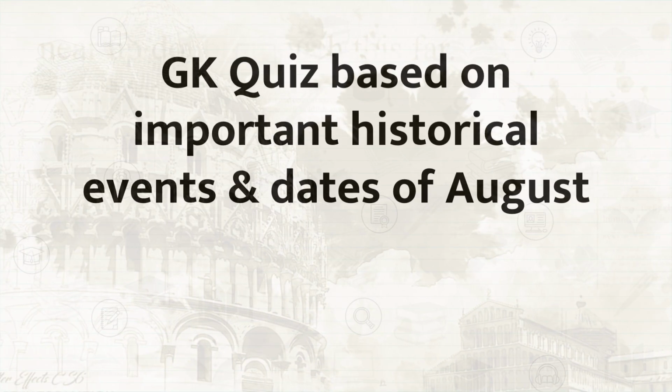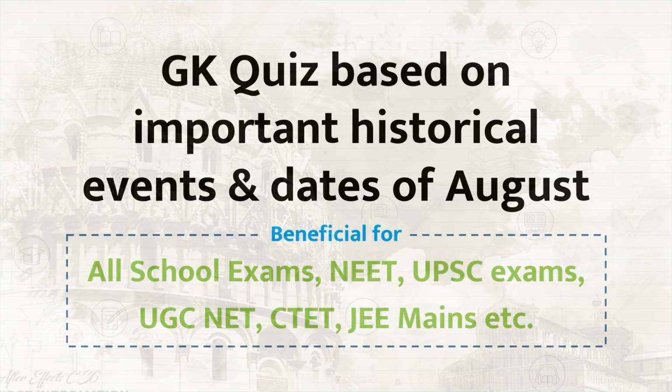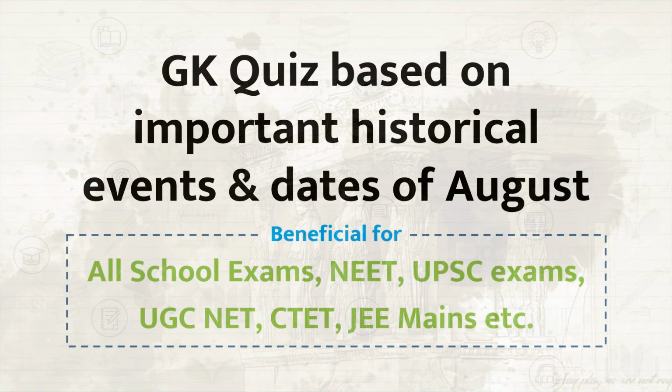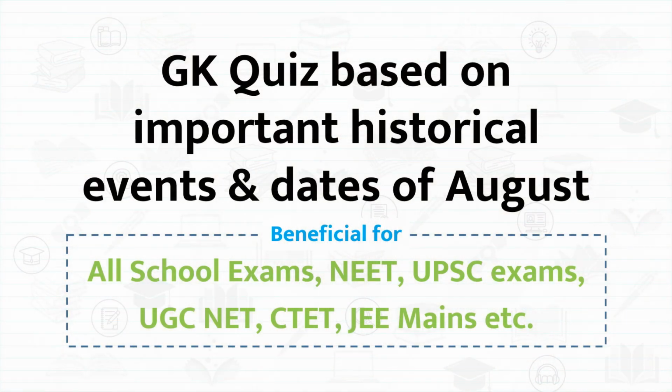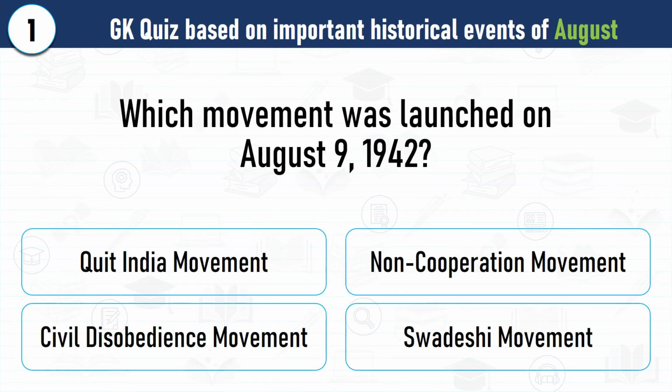Dear friends, today I am presenting this GK quiz video based on important historical events and dates of August month. So, let's begin. Question number 1. Which movement was launched on August 9, 1942? Correct answer is Mahatma Gandhi launched the Quit India movement on August 9, 1942.